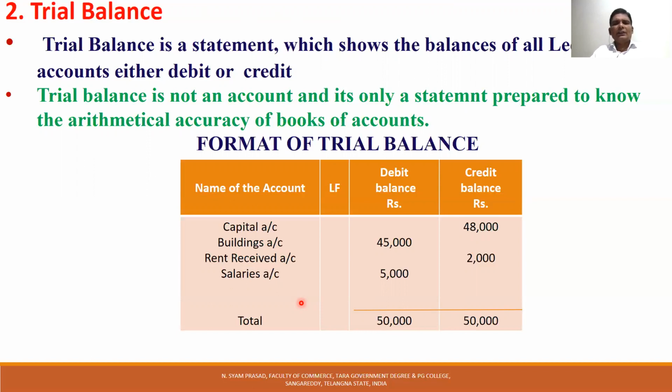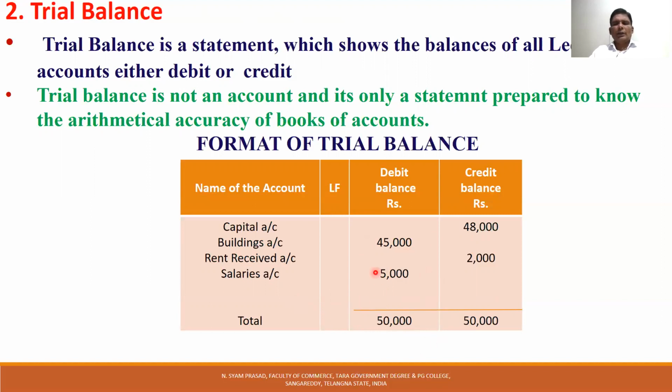What is arithmetical accuracy of books of account? We are following the double entry system of accounting, which was enunciated by Luca Pacioli. According to the double entry system, every debit has an equal opposite corresponding credit. Debit equals credit.